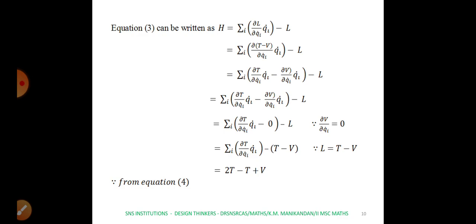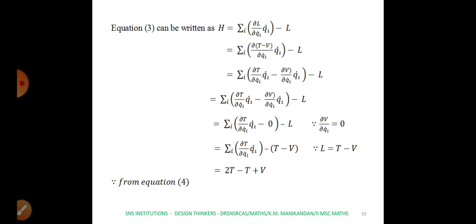So replace L by T minus V, and you will get summation dou of T minus V divided by dou qi dot into qi dot minus L. Then splitting the terms, you will get summation dou T by dou qi dot into qi dot minus dou V by dou qi dot into qi dot minus L.